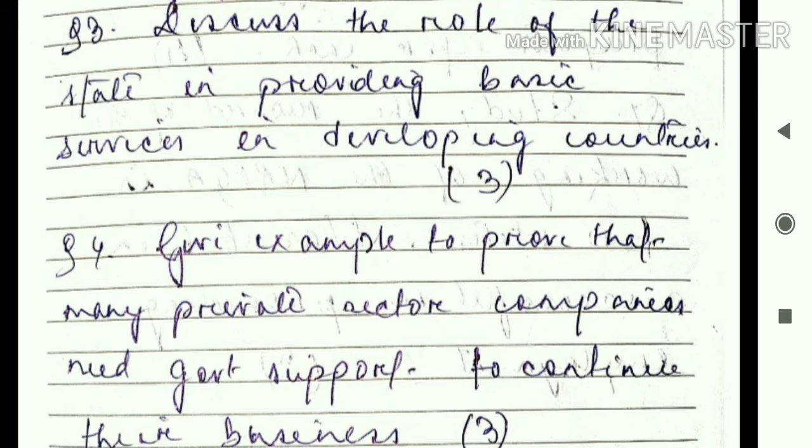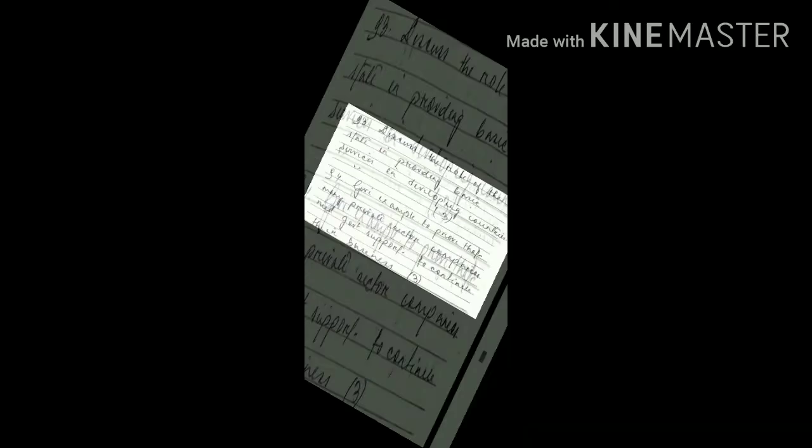That is why the government steps in by producing and supplying electricity at an affordable rate, which these industries can bear, or which is reasonable for these industries. That means the government has to bear a part of the cost of generating electricity. So that is how private sector companies may need government support to continue their business.